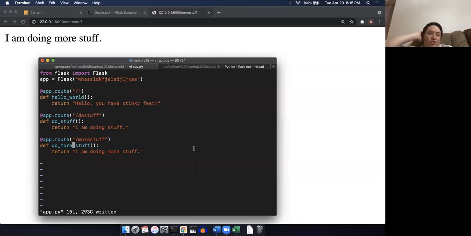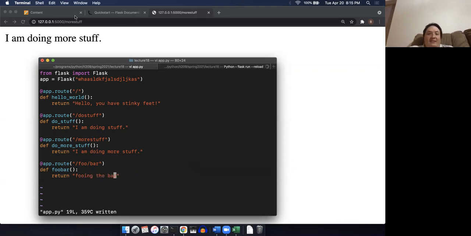Can you do two within one? Yeah. Good question. Let's try it. So now let's do /foo/bar. We'll call this function foo_bar, and we'll say return fooing the bar.